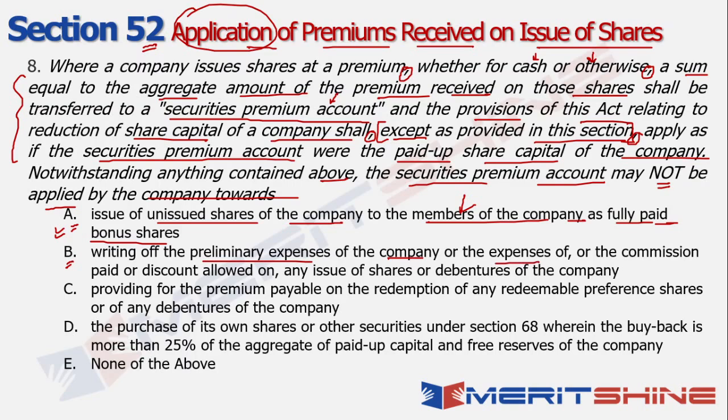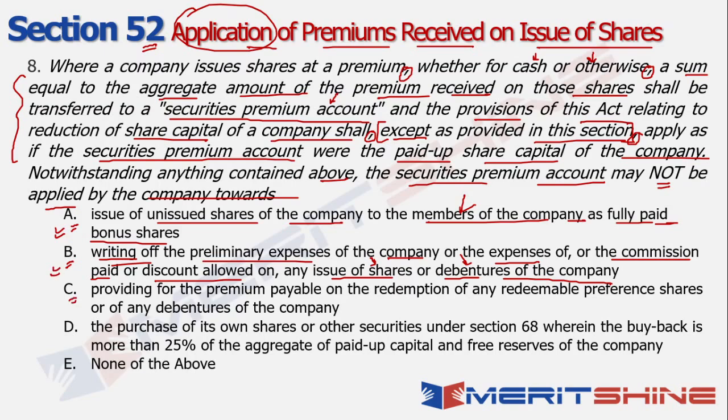Or the expenses of, or the commission paid, or any kind of discount that was allowed on any issue of shares or debentures of the company. So anything that has been incurred as an expense on the issue of shares or debentures for the company, technically to write off such expenses, the amount in the securities premium account can be used. Again, seems to be fairly logical.